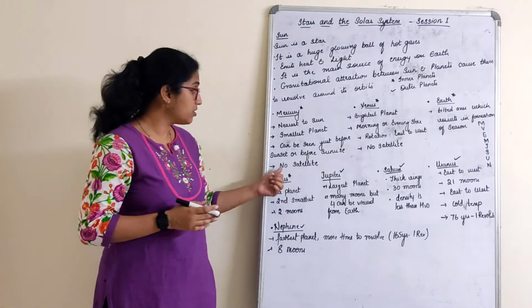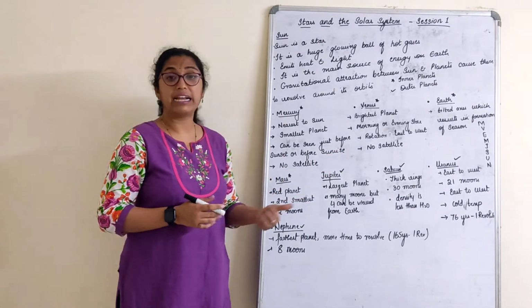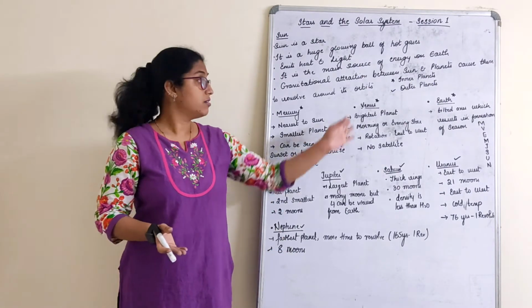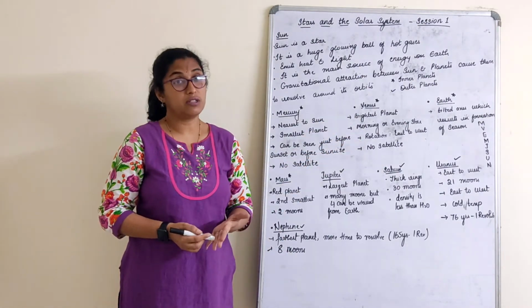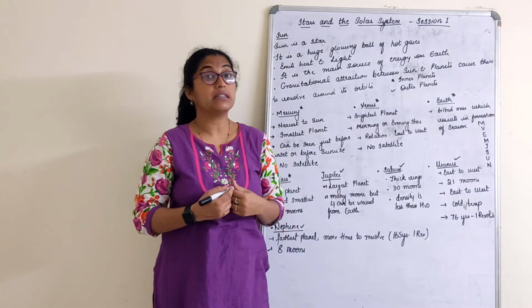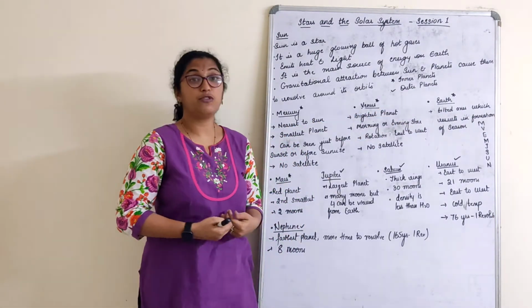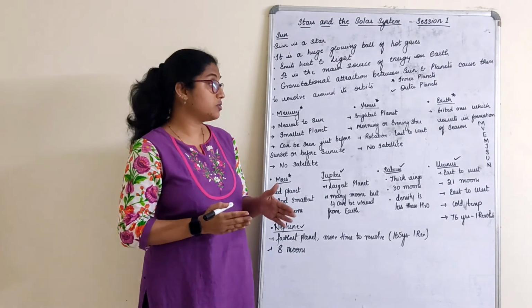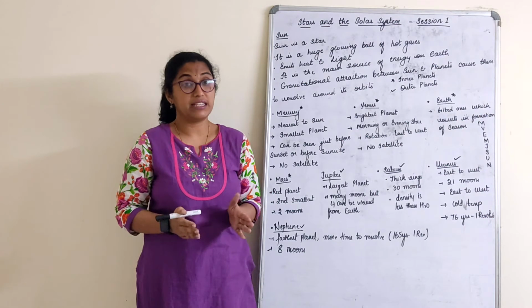I have written here also, Mercury has no satellite of its own. You can say Mercury has no moons. As well, Venus also does not have any moon. Next comes the third planet, that is Earth, our planet, the planet which we survive on. Earth is the only planet in the solar system where life exists.